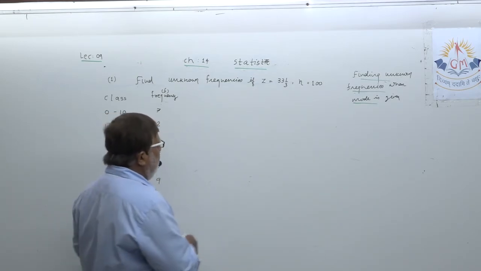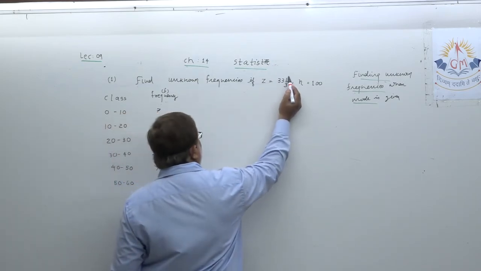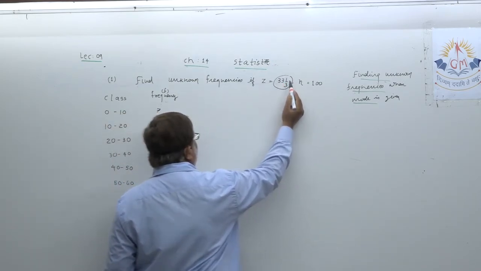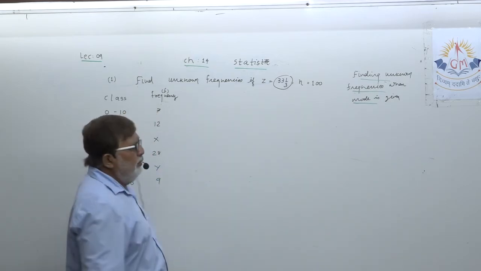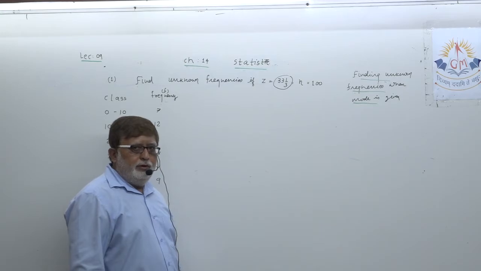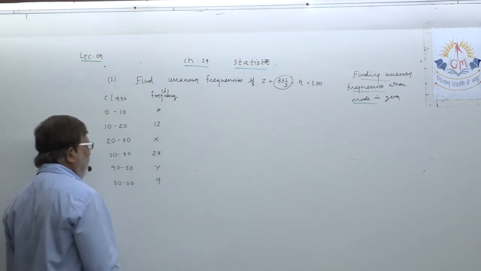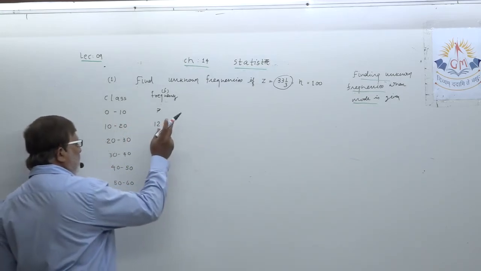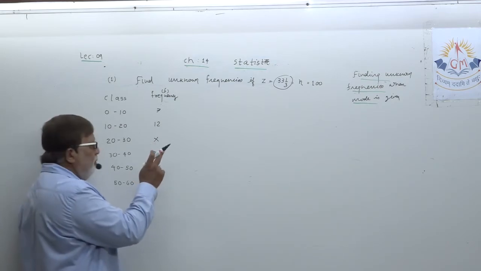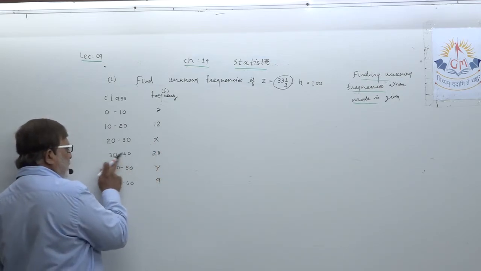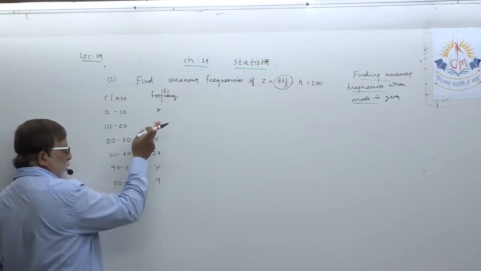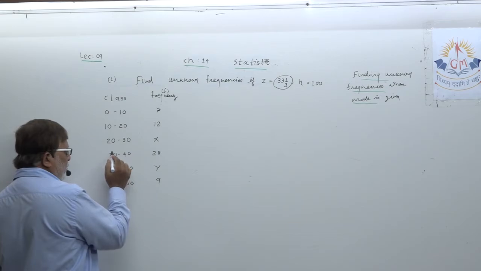So here you are already given the value of mode, 33 integer 1 upon 3. Obviously, because mode is 33 integer 1 upon 3, it lies in the range 30 to 40.